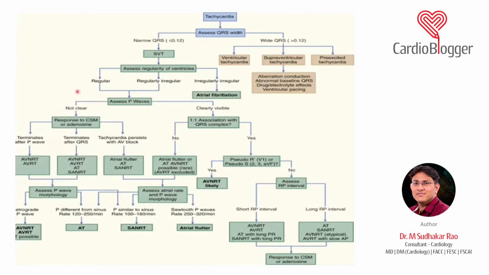Starts from AV-NRT, which is the most common. It can be AV-RT, which is very less common. It can be atrial tachycardia. It can be even a sinus tachycardia. So these are the differential diagnoses. So how do you differentiate this?